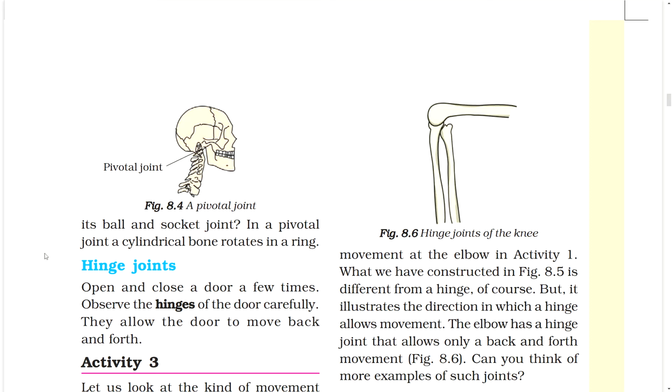Hinge joints. Open and close a door a few times. Observe the hinges of the door carefully. They allow the door to move back and forth.